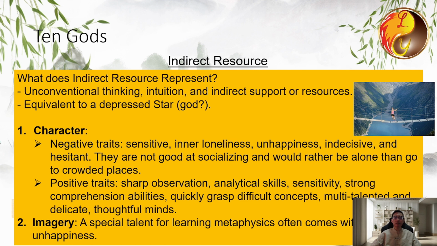People with indirect resource have a special talent for learning metaphysics. While anyone can study the I Ching and the Bagua, those with indirect resource tend to learn it quickly and with great flexibility. After mastering the material, they are able to apply it creatively and think outside the box. People with indirect resource in their chart will often experience unhappiness, and it represents a sense of dissatisfaction.